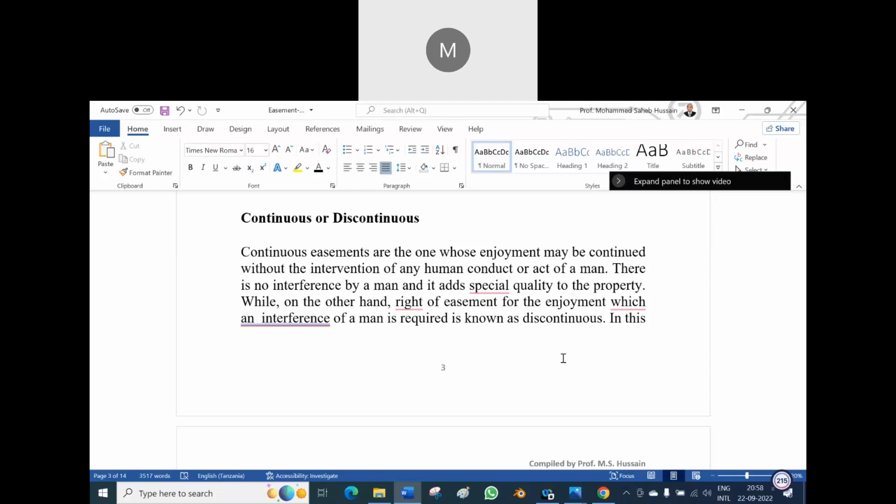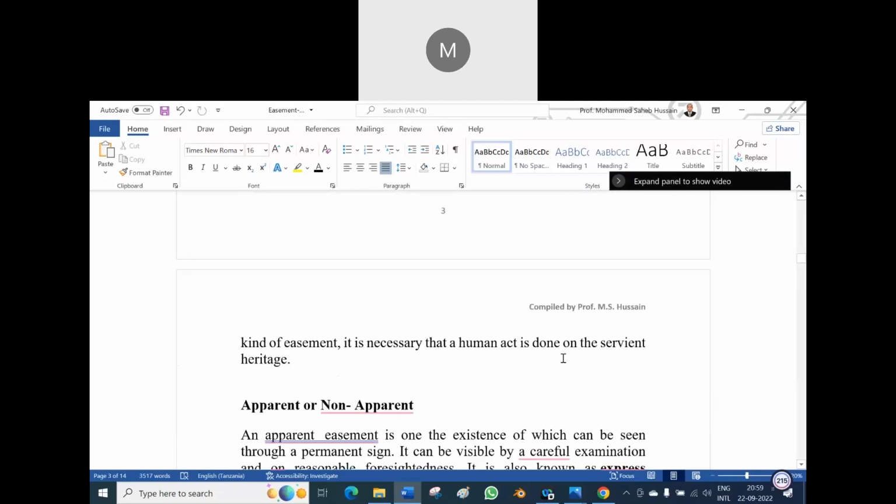While on the other hand, a right of easement for the enjoyment of which an interference of a man is required is known as discontinuous. For instance, if a man wants to restrict it, if he has purchased the land, there is an annexment also. But construction of a multi-story building adjacent to your land, at that time, the right of light will be disturbed. Is it clear? Yes, sir. So a man would be there and he could interfere with it. So continuous is there, discontinuous is also there, in easement.